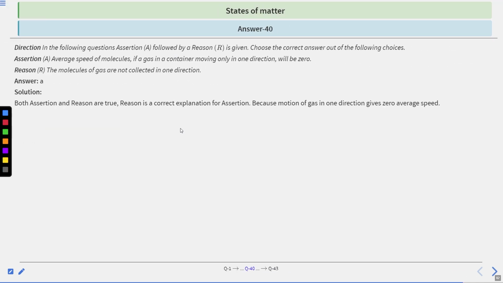Okay. So correct option is option number A. So both assertion and reason are true, and reason is a correct explanation for the given assertion because motion of gas in one direction gives 0 average speed.